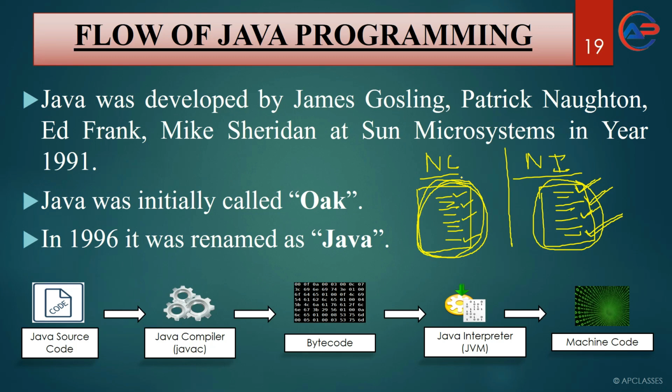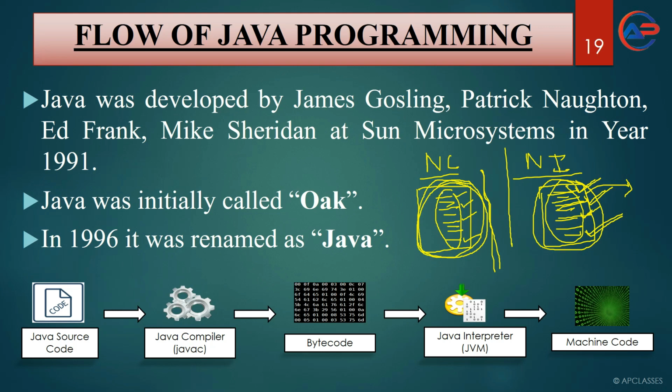Or you can say, a compiler converts code to machine code all at a time. Everything will be converted to machine code at one go. A compiler converts the source code you have written to machine code at one go. But an interpreter converts source code to machine code line by line, one by one. Is it clear to you, everyone?